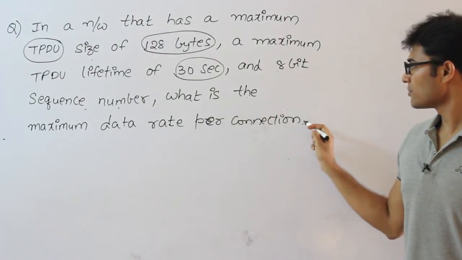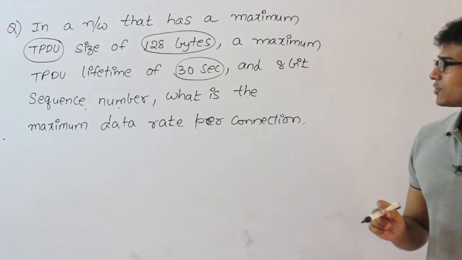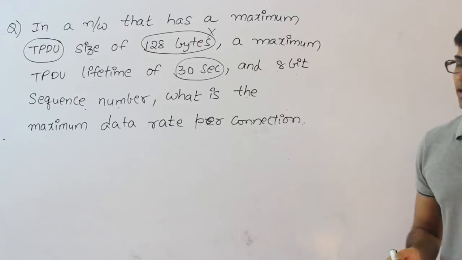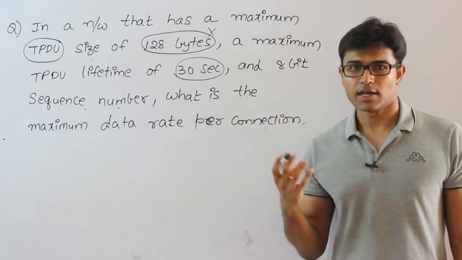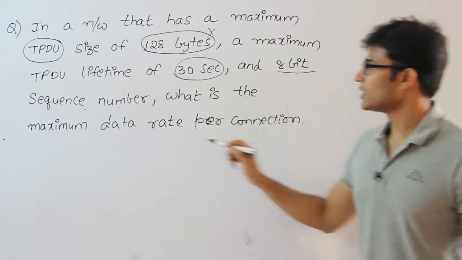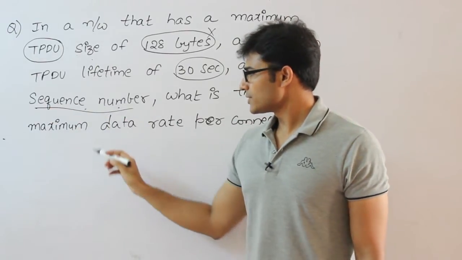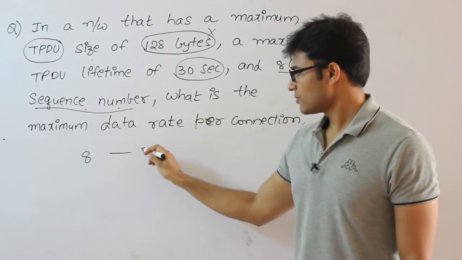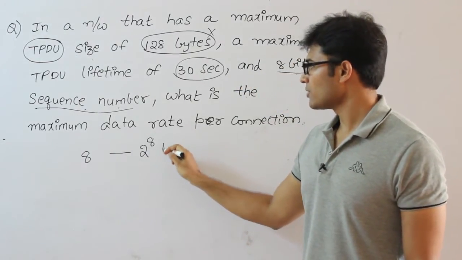Then what is the maximum data rate possible? In order to solve this question, you don't really need the MSS size. What you need is the lifetime, which is given as 30 seconds, and the sequence number field. How to solve it: since we have an 8-bit sequence number field, how many bytes can be uniquely numbered here? 2 power 8 bytes.